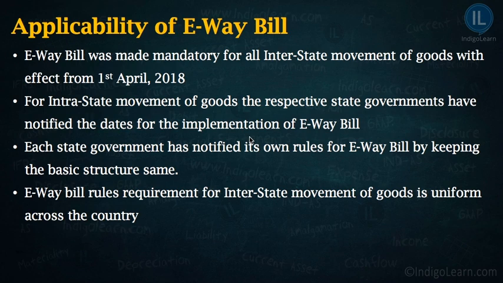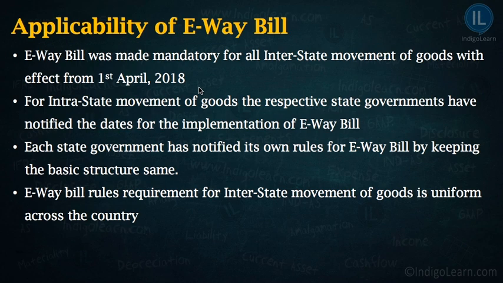However, the government came out with a notification which made e-way bill mandatory for all interstate movement of goods with effect from 1st April 2018. Friends, we all know that there can be two kinds of movement of goods. Either it can be an interstate movement of goods or it can be an intrastate movement of goods. When we say interstate movement of goods, we mean when the goods are getting transferred between two states. That means if I'm sending goods from, say, West Bengal to Maharashtra, this will be regarded as an interstate movement